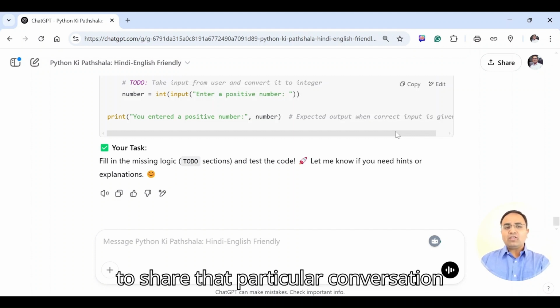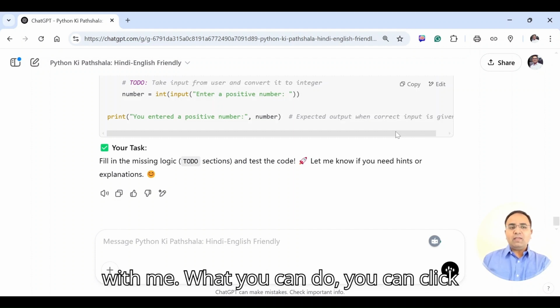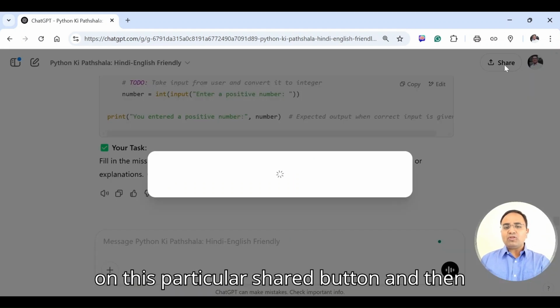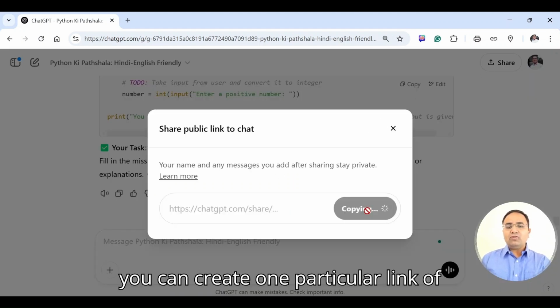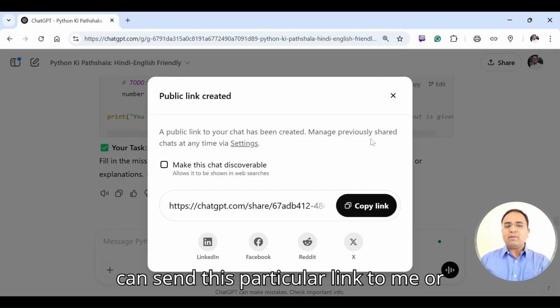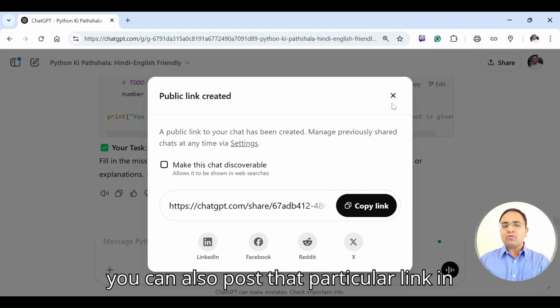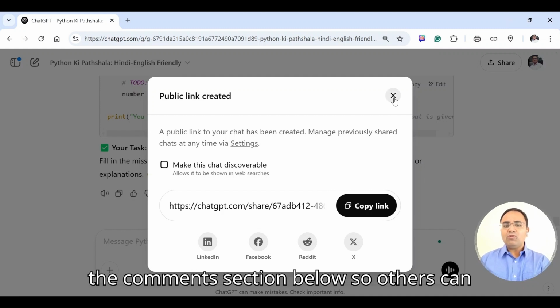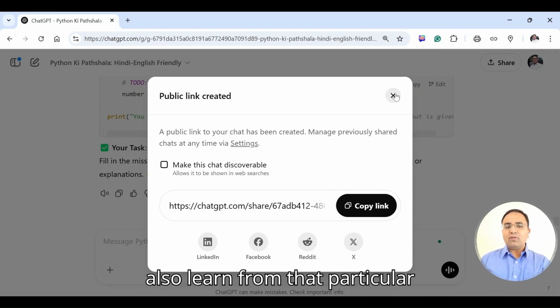What I recommend: whenever you feel that you had a very nice conversation with this particular tool, you are encouraged to share that conversation with me. What you can do is click on the share button, create a link of the conversation, and then send that link to me, or you can also post that link in the comment section below, so others can also learn from that conversation.